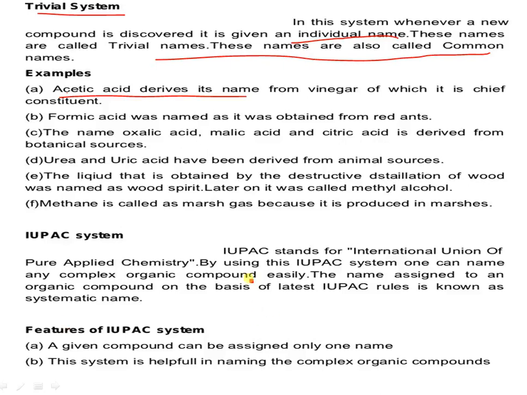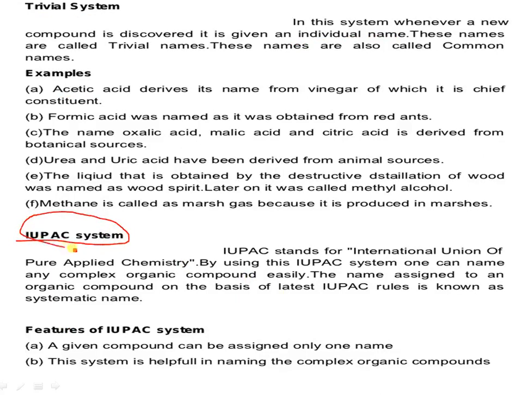So the second important system is the IUPAC system. It is the International Union of Pure and Applied Chemistry. By using this system, one can name any complex organic compound easily. The name assigned to an organic compound on the basis of the latest rules is known as the systematic name.